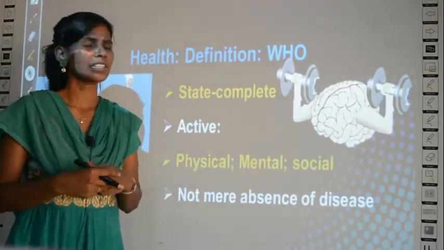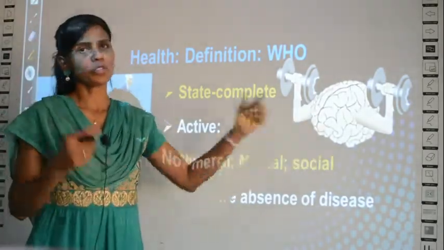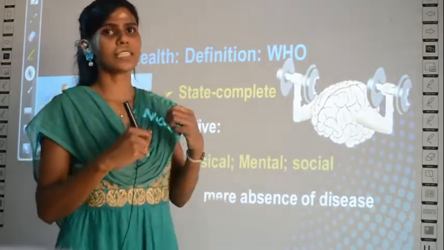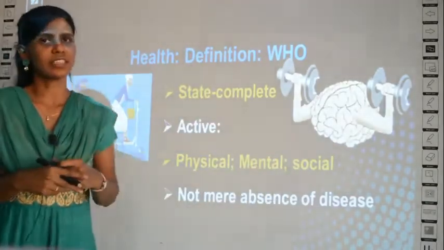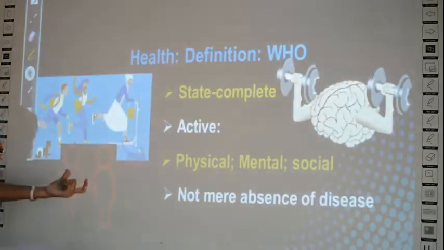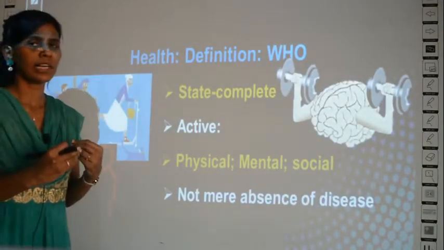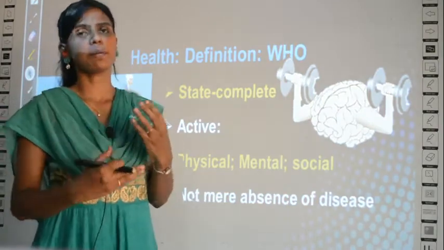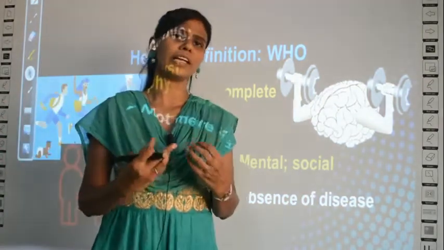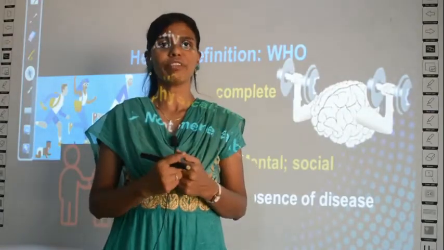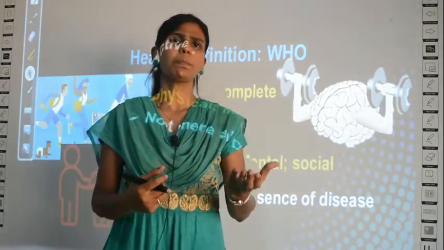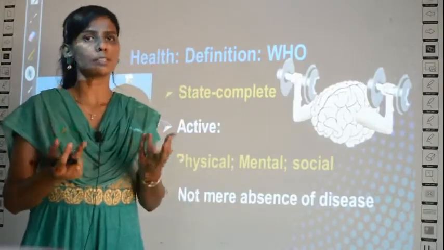Then mentally active. Mentally your brain should be active. A healthy person's brain should be active always. And socially active. What is social activeness? It means your relationship with the society, the people in the society or your family, with others. It is the interaction, or active nature of how you interact with other people. So physical and mental are within yourself.